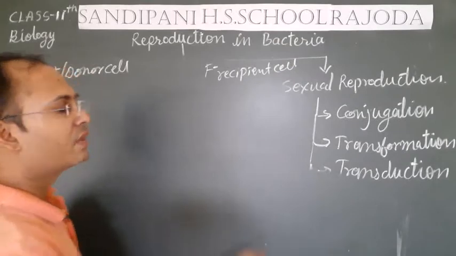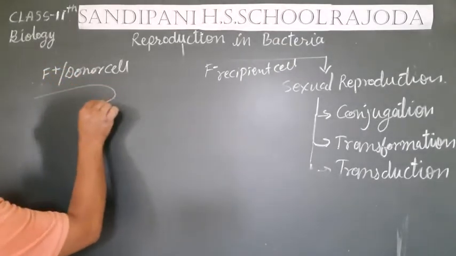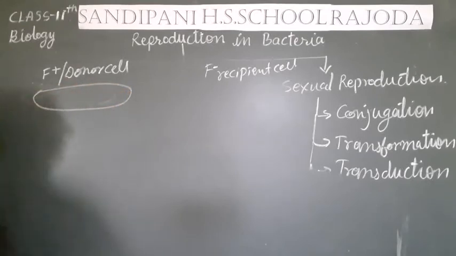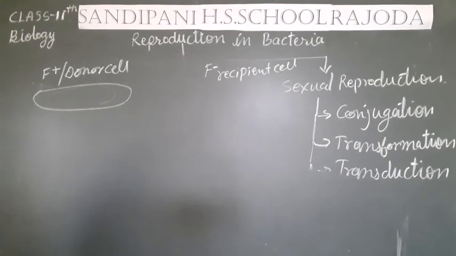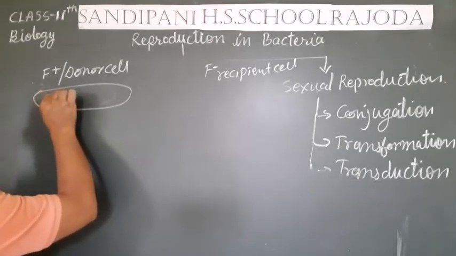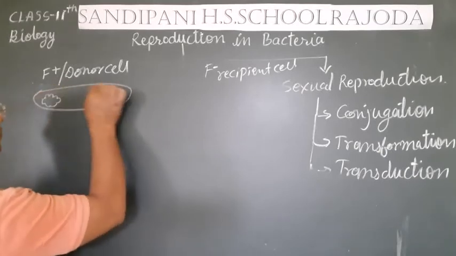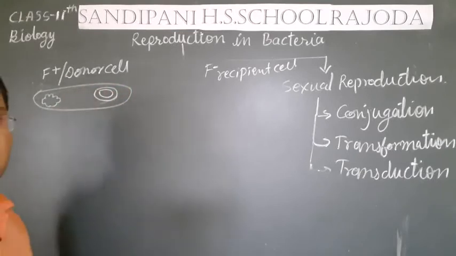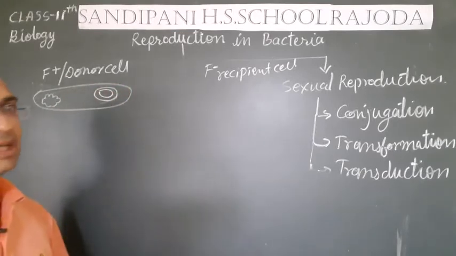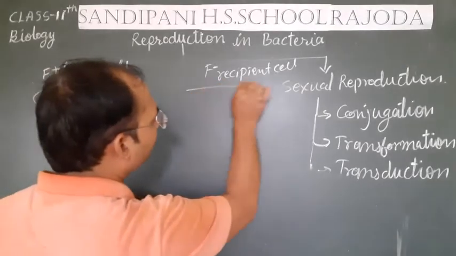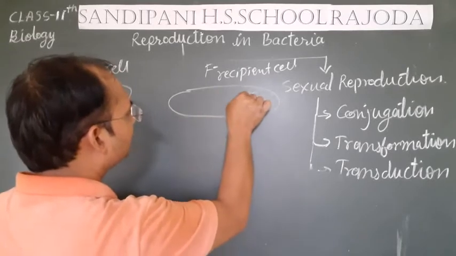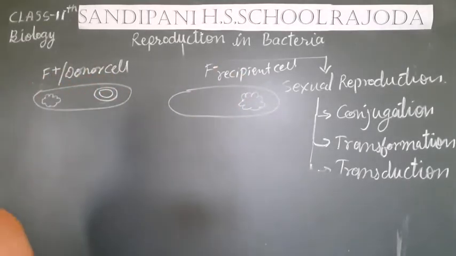recipient cell. This F plus donor strain possesses extra chromosomal DNA. We call it plasmid DNA, double stranded DNA. This is the bacterial DNA, and another double stranded DNA is present here in the positive or donor cell, and in the recipient cell only a single bacterial DNA is present.